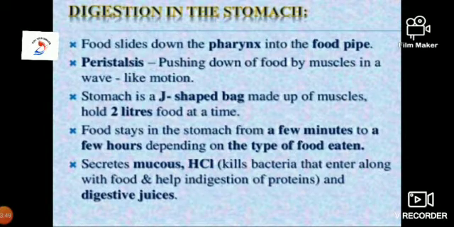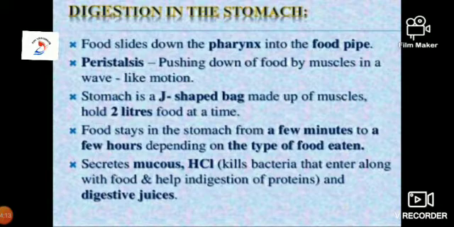The stomach is a J-shaped bag or flattened U-shaped structure made up of muscles which holds 2 liters of food at a time. Food stays in the stomach from a few minutes to a few hours depending upon the type of food eaten. It secretes mucus, which is the outer lining of the stomach. HCl. What is the function of HCl?